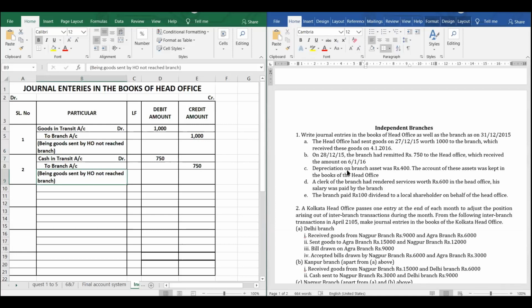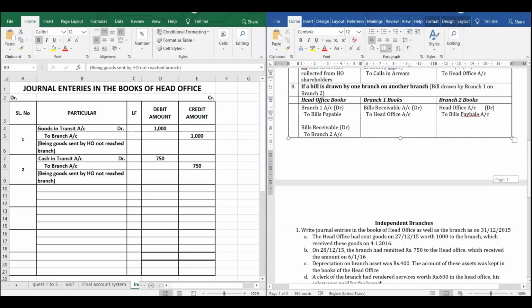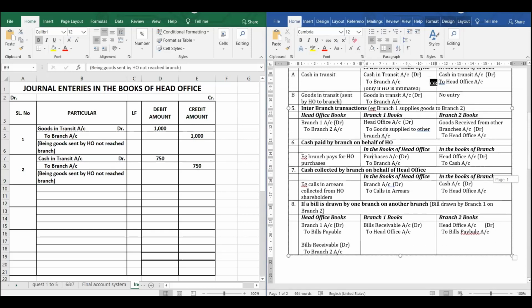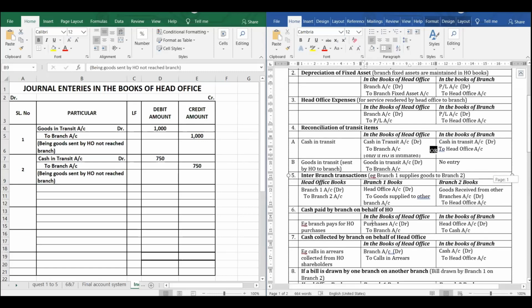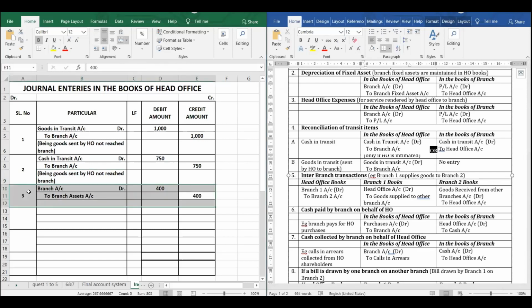Depreciation on branch asset was 400. The account of this asset was kept in the books of head office. So depreciation also we have discussed. You have to just follow the journal entry which is already given to you. So depreciation is also given to you. So we will just follow the same transaction. I've already explained it. So branch account debit to branch asset account 400, being depreciation on branch asset. So let's go for the next question.